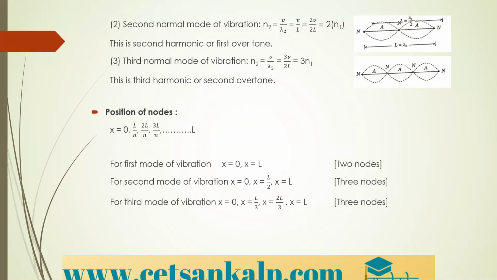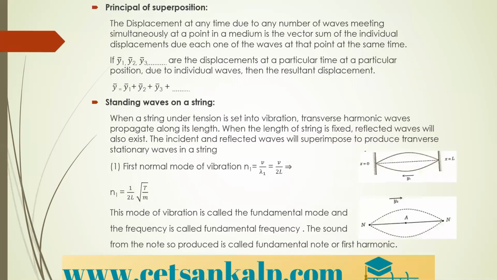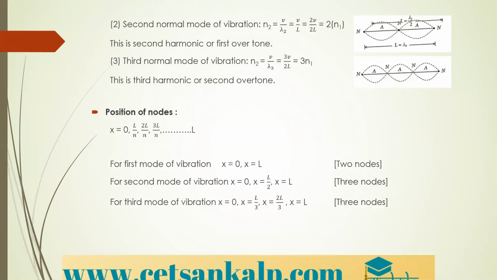This is the second harmonic or first overtone. So the first one is called the fundamental mode, and this is taken as the second harmonic or first overtone. Then the third mode is given by N3 equals V by lambda 3, which is equal to 3V by 2L, that is nothing but 3N1. This is the third harmonic or second overtone.